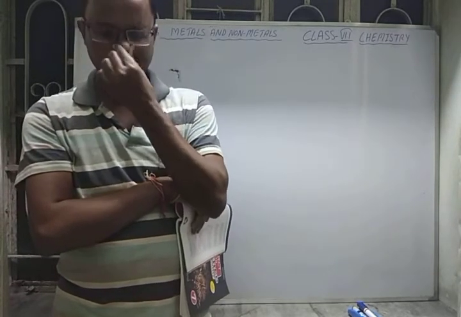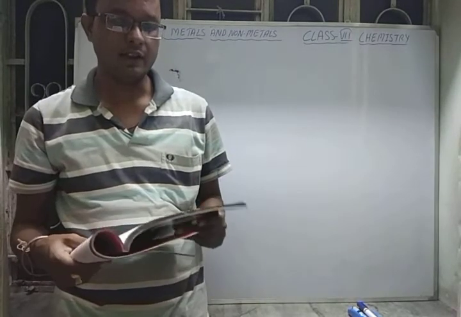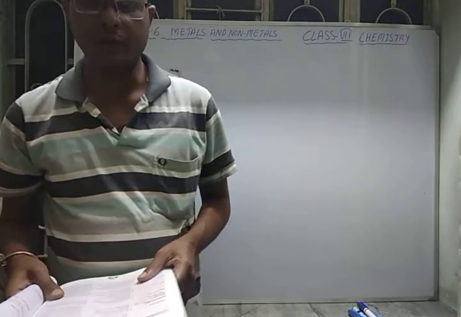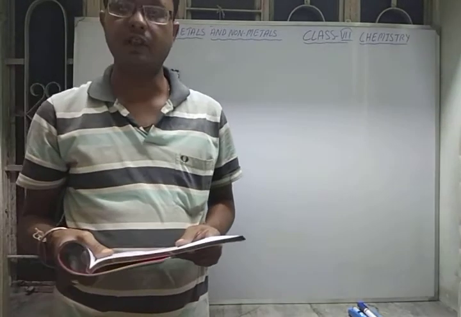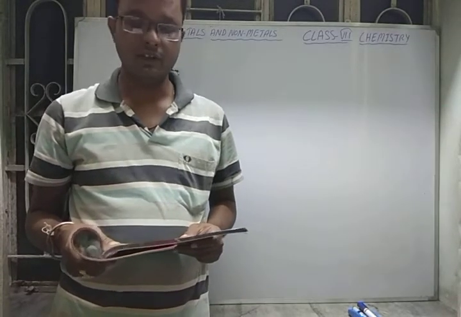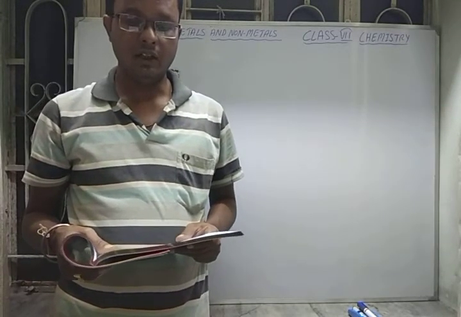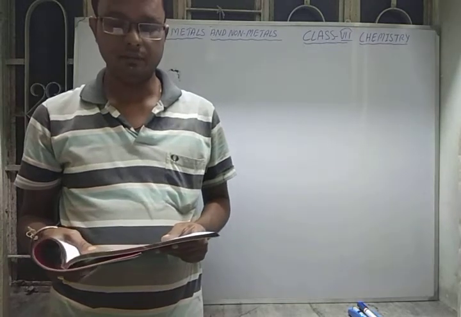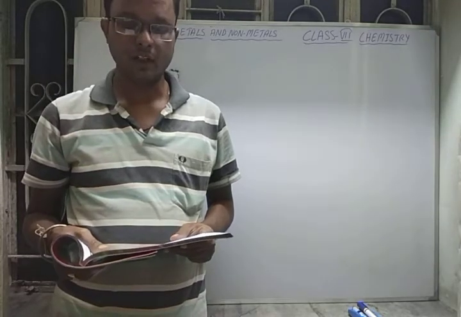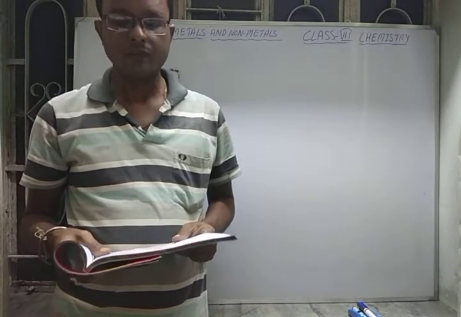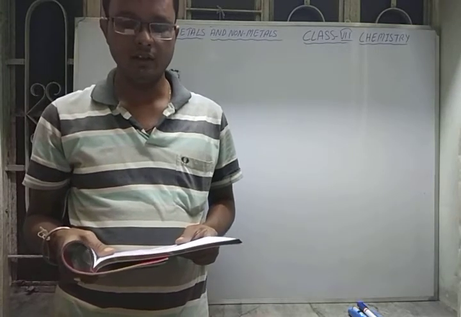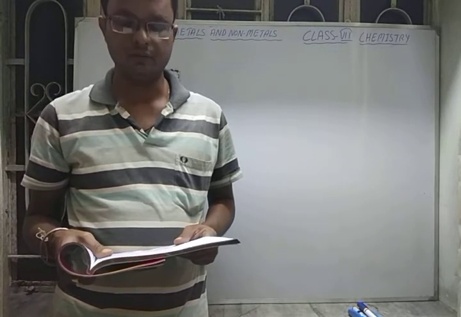Okay, so the first one is iron. What are the properties of iron? It is a silvery gray metal. It has very high strength. It is found in nature in compound form. It was found in ancient times and has been used from ancient times. And iron can be made into alloys like stainless steel, Fernico and Invar.